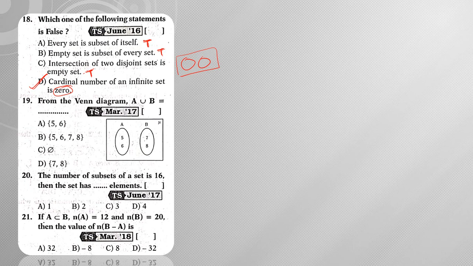Next, from the Venn diagram, find the value of A union B. What is A union B? A union B is nothing but the combination of all the elements, which is 5, 6, 7, 8. Then the answer is 5, 6, 7, 8. Suppose in the same question we ask about A intersection B, clearly from the figure you can see that those are disjoint sets, then it will be 5. So A intersection B is equal to 5, right?